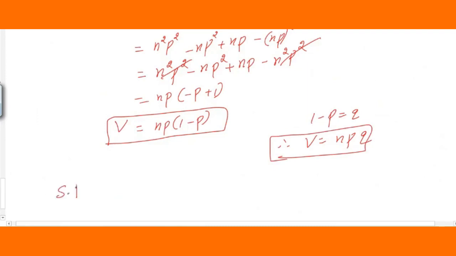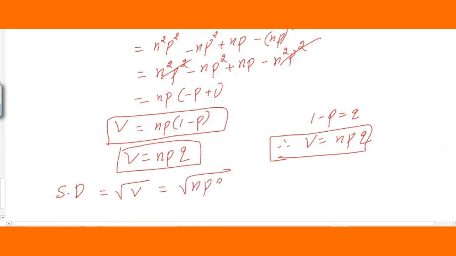Next you can see the standard deviation. Yes, so I'll take the variance as npq. So please remember this formula also. Next we can see the standard deviation, students. I think you have come across, it is square root of v. Therefore this is equal to square root of npq, students.